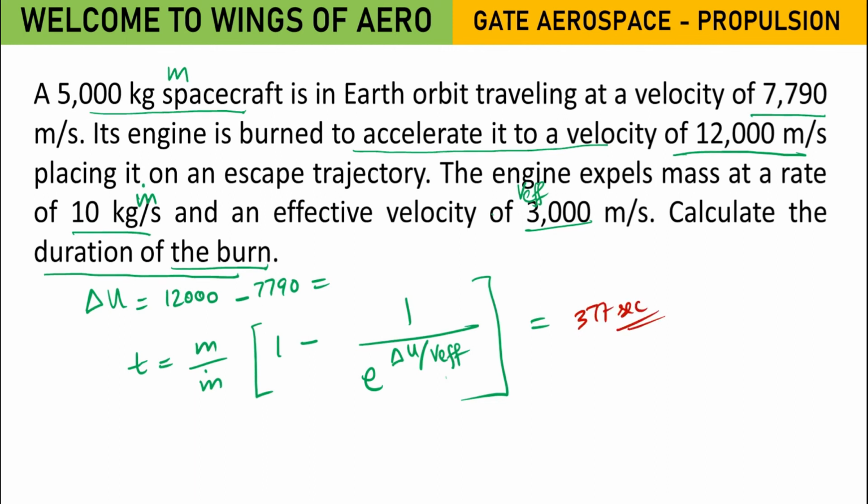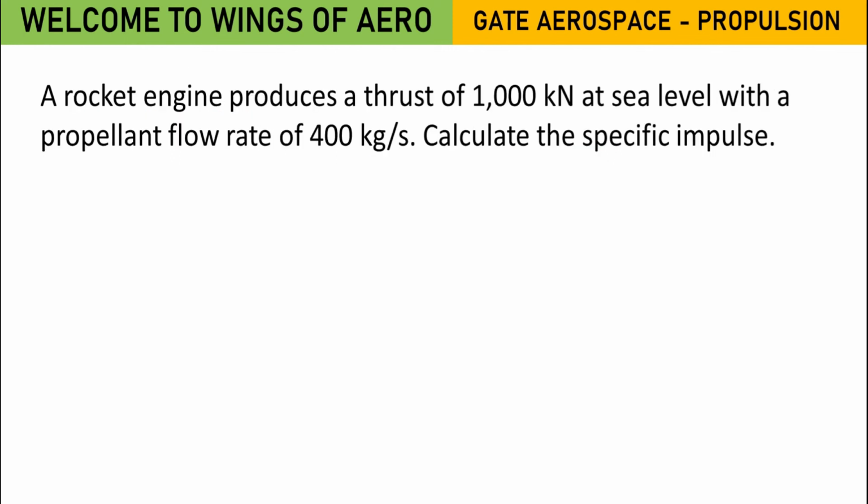Now sometimes in the options they can confuse you with units also. So they might give, you have found out 377, they can give you hour, they can give you minute, they can give you second. So you must know what the unit is also. Okay, very good. This is another question.